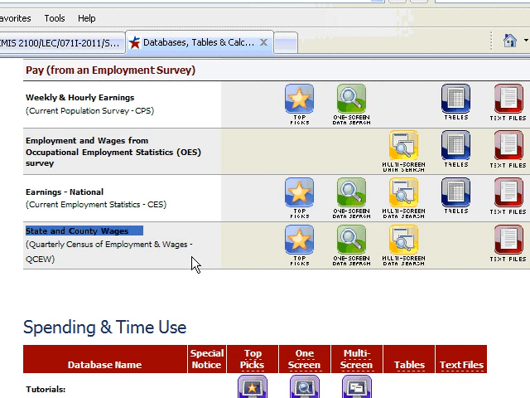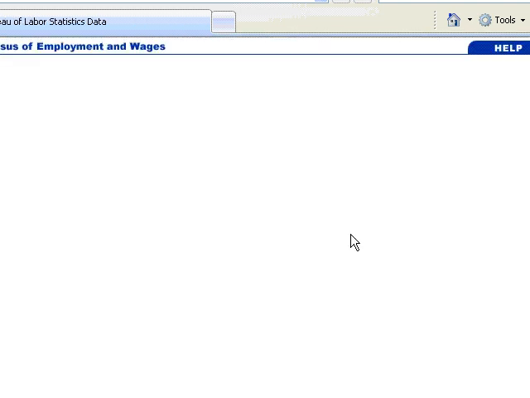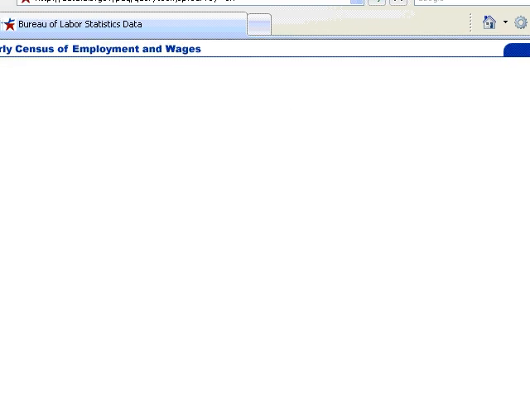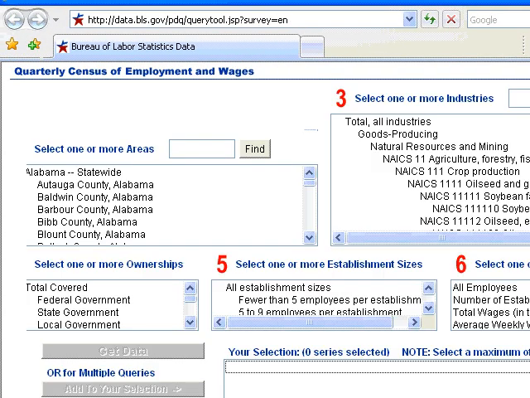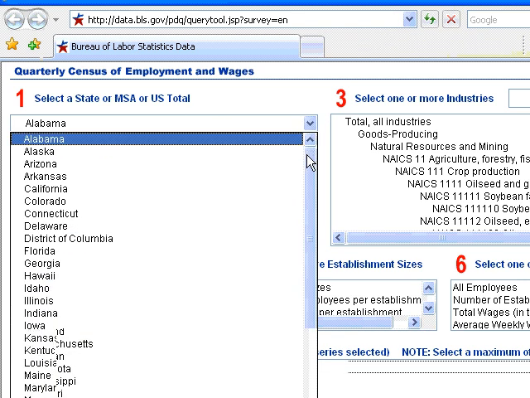Okay, now you come over here and you notice that there's top picks, one screen data search, multi-screen data search, and text files. A lot of this is extremely complicated. You can get into a whole bunch of stuff. If I'm looking for a quick and dirty, I click on the one screen data search. All right, here we go. Now it's running Java. So the first thing I have to do is, let's go out and find Texas.